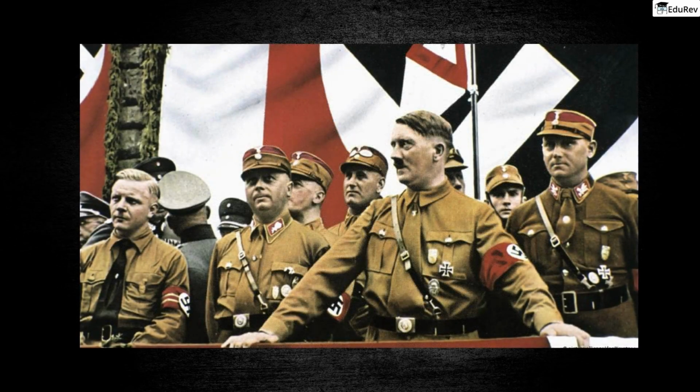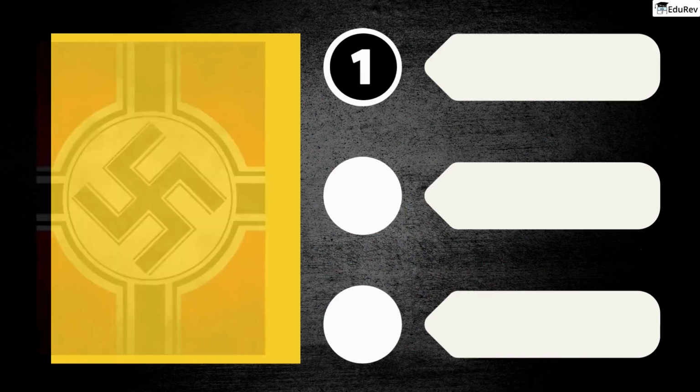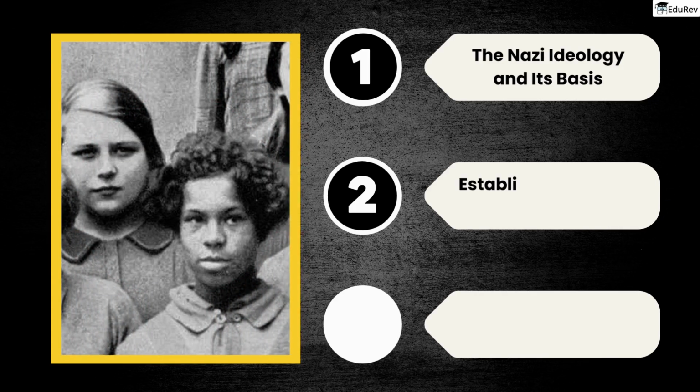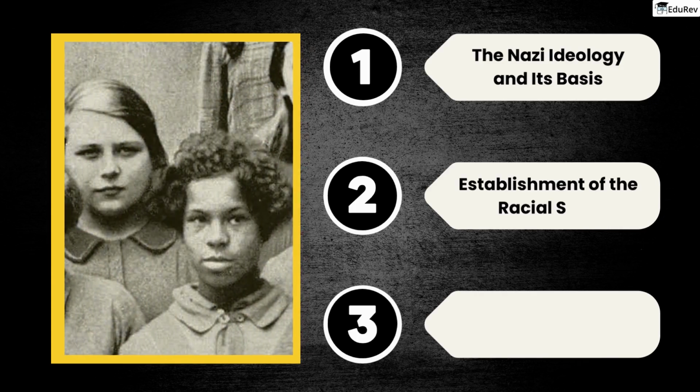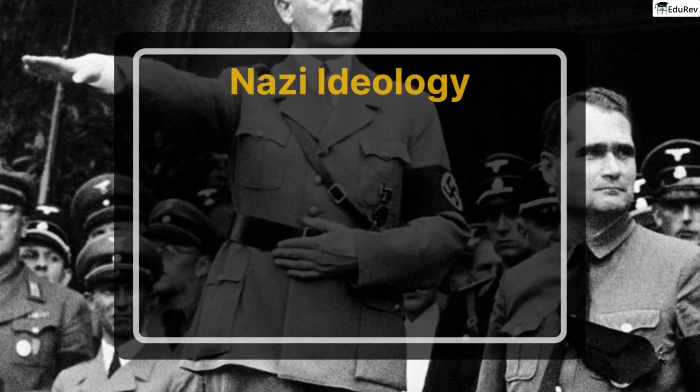So let us begin. During our discussion on the Nazi worldview, we will cover these topics. First, the Nazi ideology and its basis. Second, establishment of the racial state, and third, the racial utopia. So, let's start with our first topic, the Nazi ideology and its basis, and gain a deeper understanding of its core principles. So what was Nazi ideology?